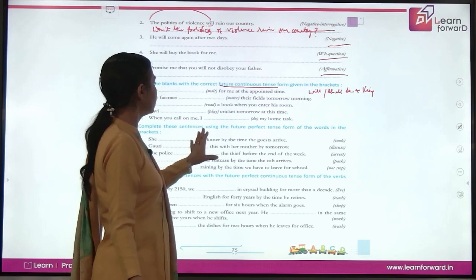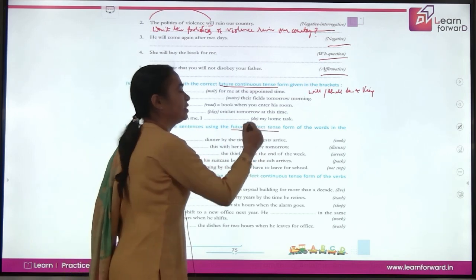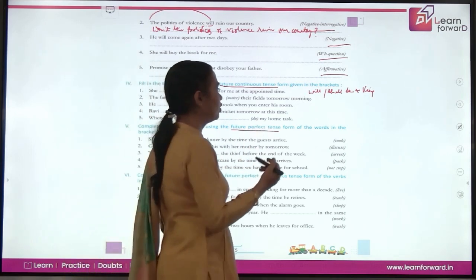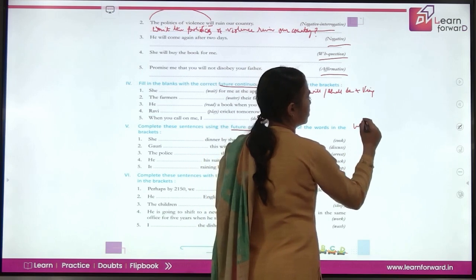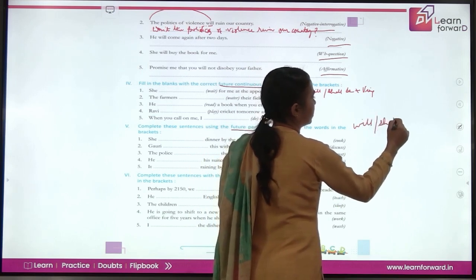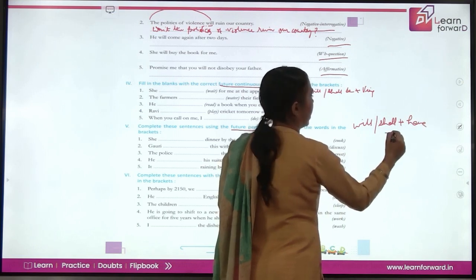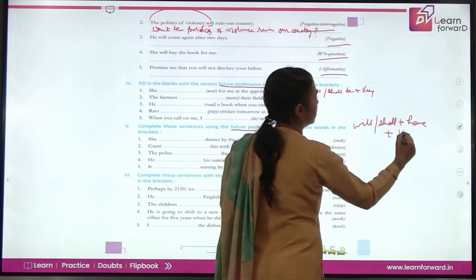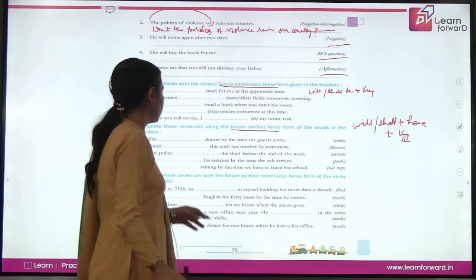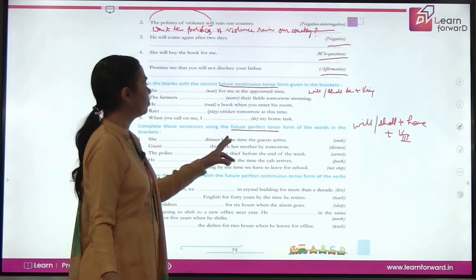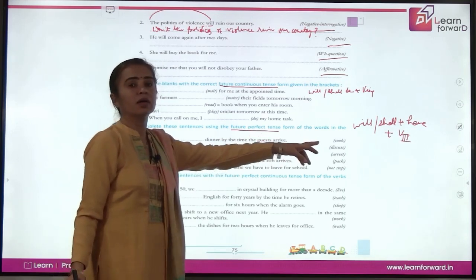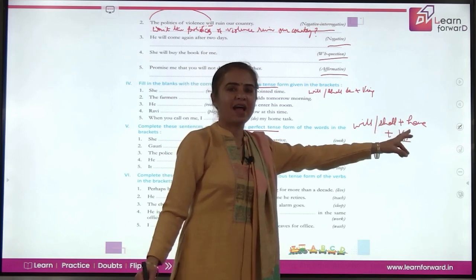Next, complete these sentences using future perfect tense. Let's write the structure here also. Because it is future, so will, shall. Because it is perfect, so have. That's it. And with have, we always use the third form of verb. So let's write the first one. She dash dinner by the time the guests arrive. Cook. So she will have cooked.